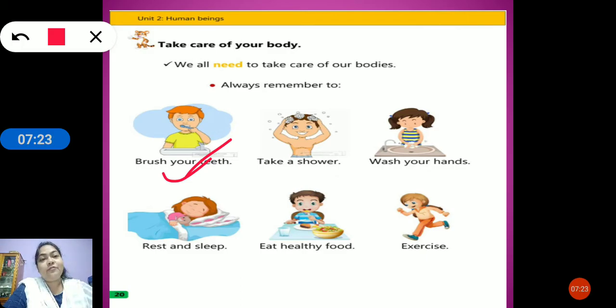Then we have to take a shower. Shower means we have to bath daily. Then we have to wash our hands before and after eating meals. What should we have learned?